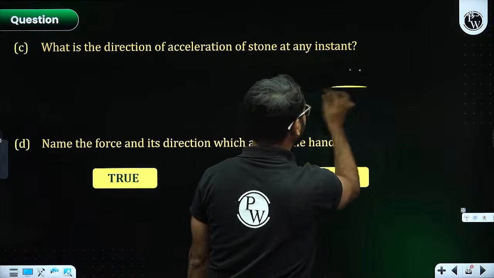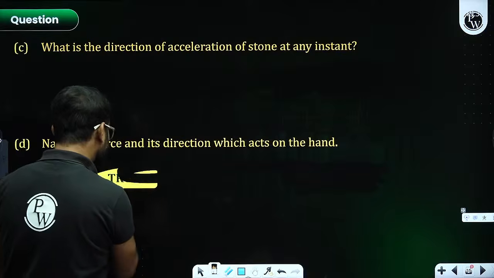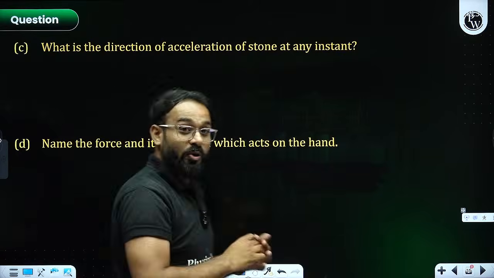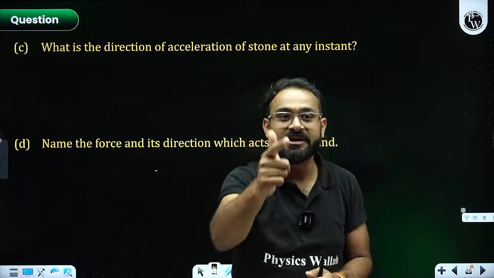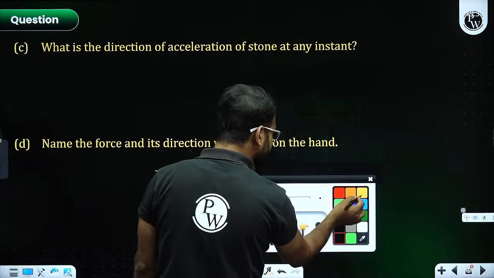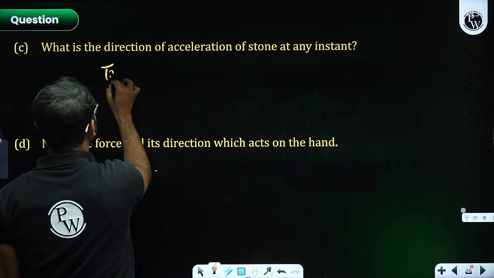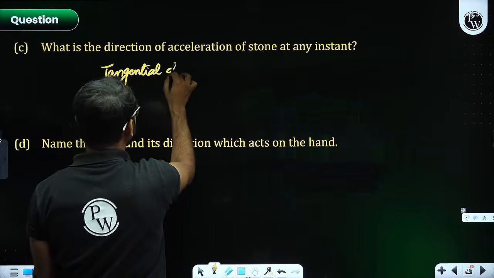I already gave you the idea. If you are going to release any circular object, that is going to move tangentially. So the answer is tangential direction.